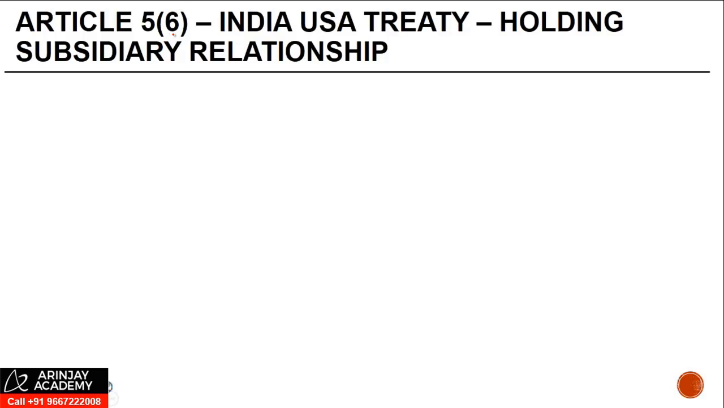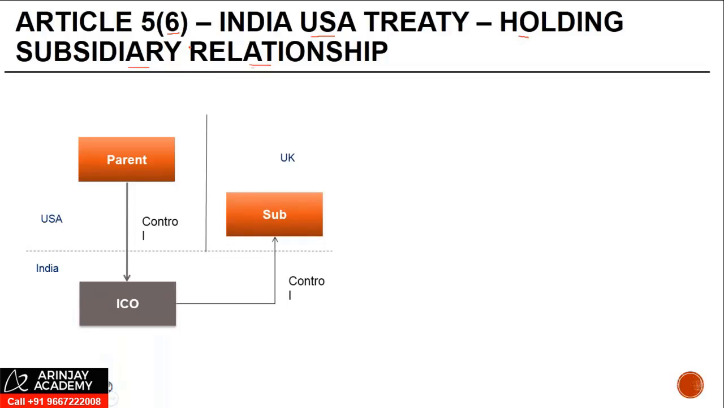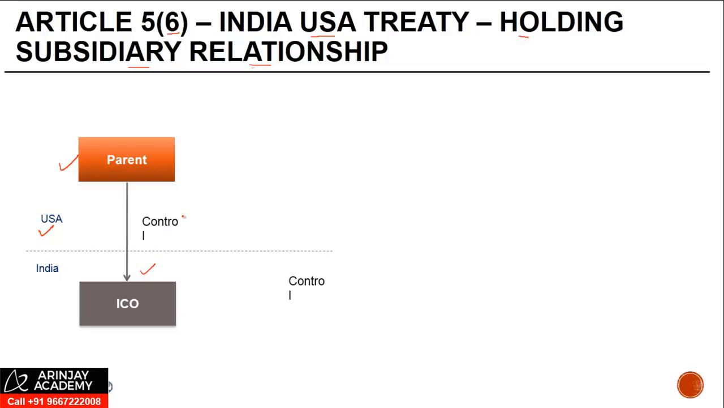Article 5, Paragraph 6 of the India-USA Treaty, holding subsidiary relationship. Now what can happen is, let me just put this across. Suppose this is a foreign company which is a tax resident of US. It has a subsidiary in India where it is exercising control, right?